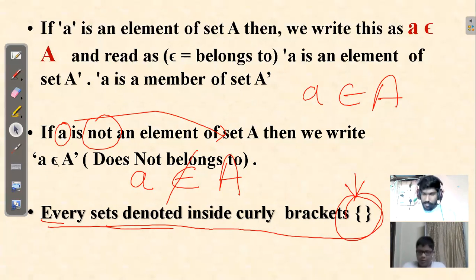Yes, correct. After the name A or B, whatever name you want to give, you need to make sure it has to be a capital letter, put an equal to sign, put curly brackets, and inside that you write all the elements or all the members in that set. So are these basics of sets clear up to here? Any doubts? Any questions you have? No, sir. Okay.